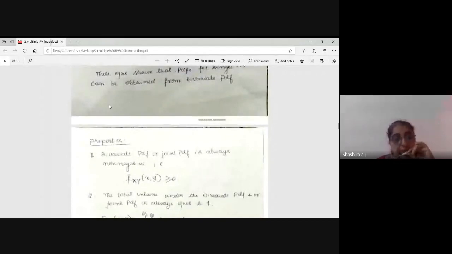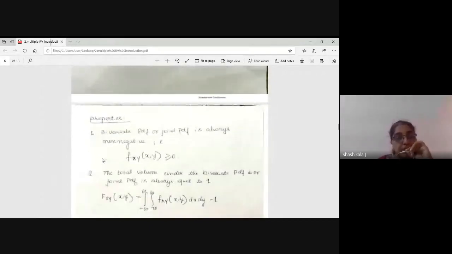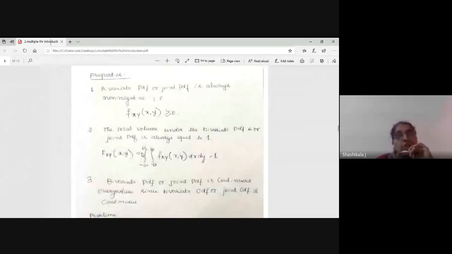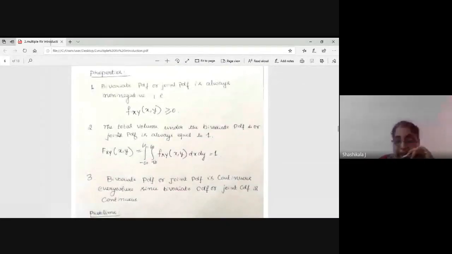Next, the properties of the bivariate PDF. Your PDF for a single random variable is always greater than or equal to 0. When you see it, PDF functions are always above the x-axis, that is, always non-negative. For a single variable, the total area under the curve is equal to 1.